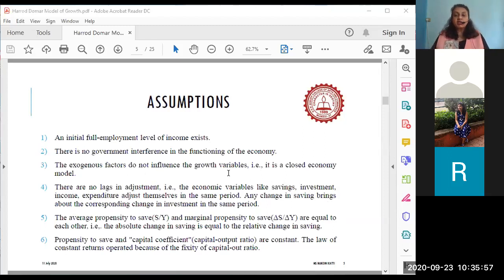What are exogenous factors? Factors which are outside the control of an economy, which happen on the world front and therefore affect us. If it is bringing the performance of the economy down, or pushing the economy up, it is called an exogenous shock for the economy. This exogenous shock can be positive or negative. For example, the pandemic has brought the performance of our economy down. So it is an exogenous factor which has affected us negatively.